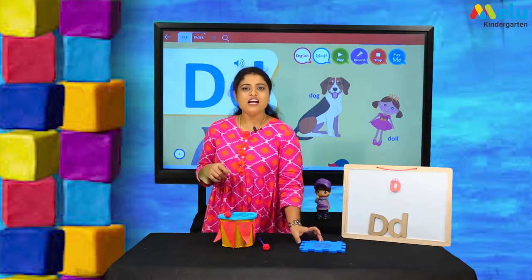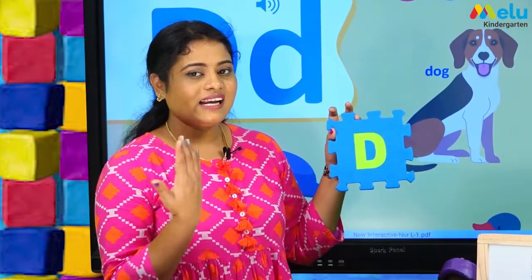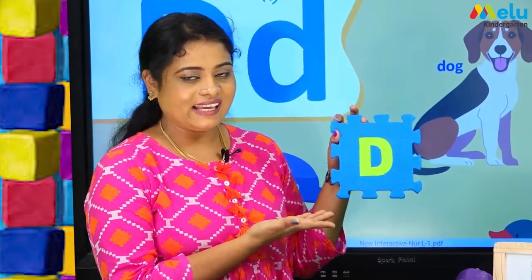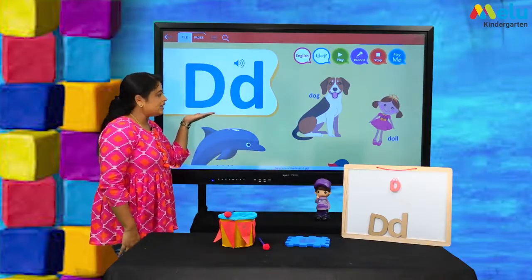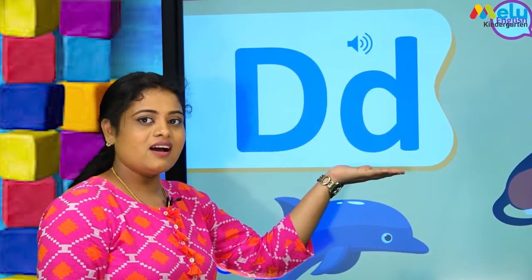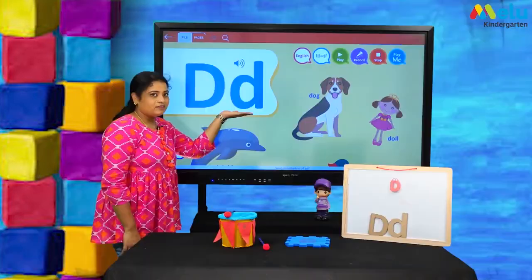Now let's see what we have learned today. The letter of the day is letter D. This is the capital D and this is the lowercase d.